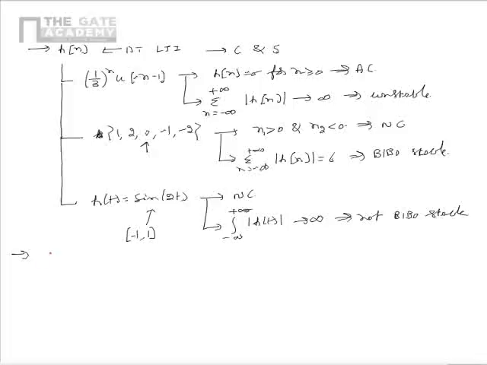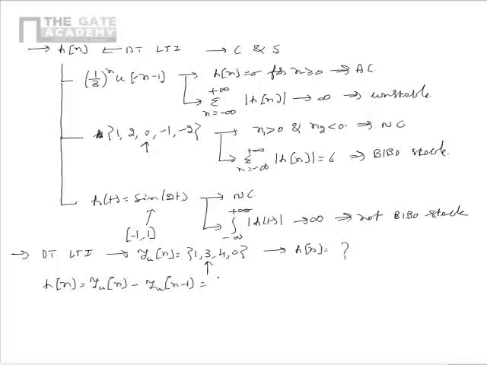Now let us consider a discrete time LTI system whose unit step response is given as yu[n] equal to 1, 3, 4, 0, where the value 3 corresponds to the instant n is equal to 0. From this, try to find out the impulse response of the LTI system. We know that the impulse response of the LTI system is given as hu[n] is equal to yu[n] minus yu[n-1].